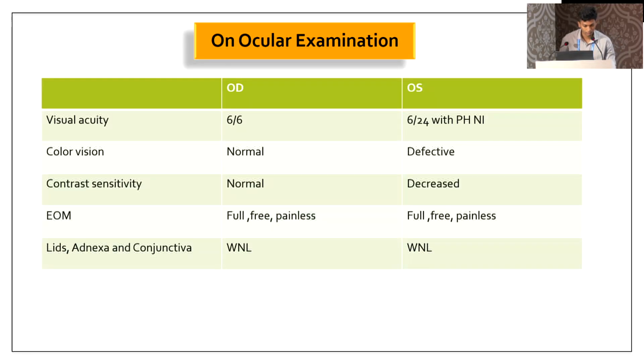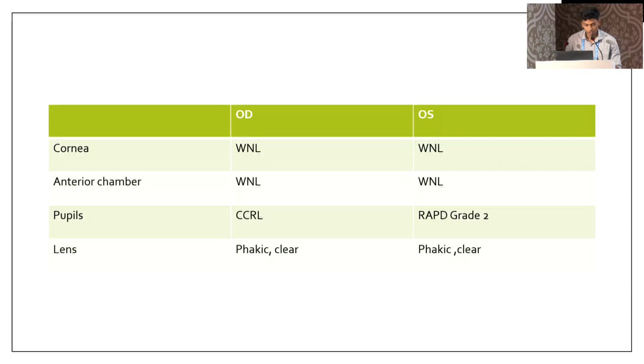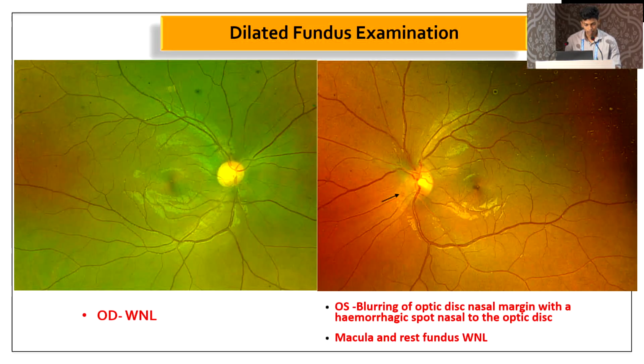On ocular examination, the right eye examination points were within normal limits. In the left eye, visual acuity was 6/24 with pinhole not improving. Color vision was defective. Contrast sensitivity was defective. Extraocular adnexa and conjunctiva were within normal limits. Cornea and anterior chamber were normal. Pupil showed left eye RAPD grade 2. Lens was clear. On fundus examination, the right eye was within normal limits, and the left eye showed blurring of the optic disc nasal margin with a hemorrhage spot nasal to the optic disc. Macula and rest of the fundus were within normal limits.